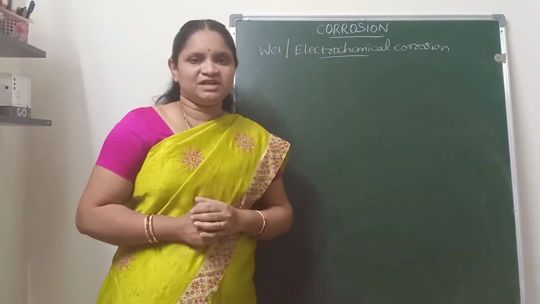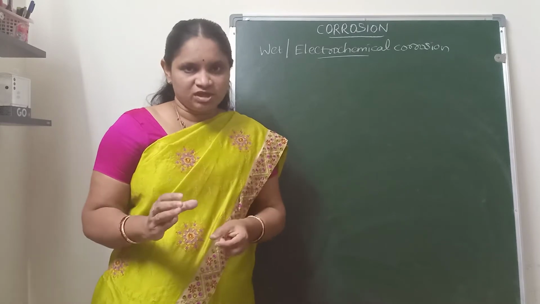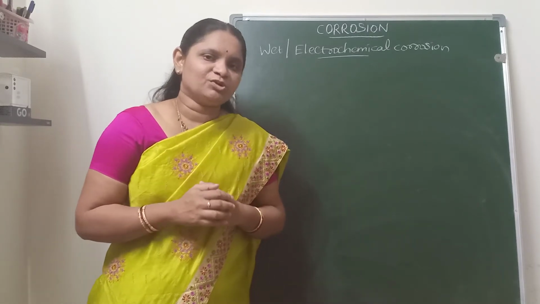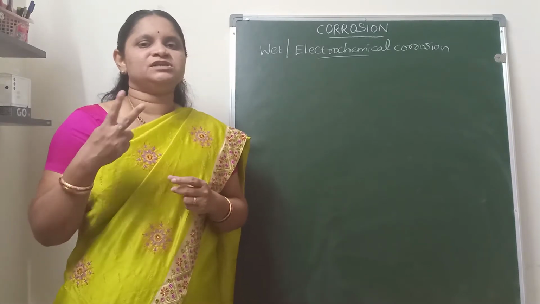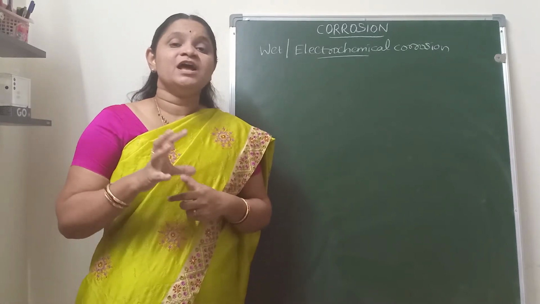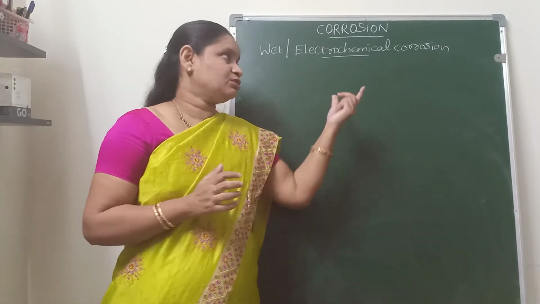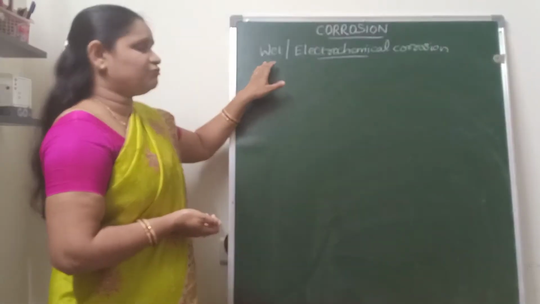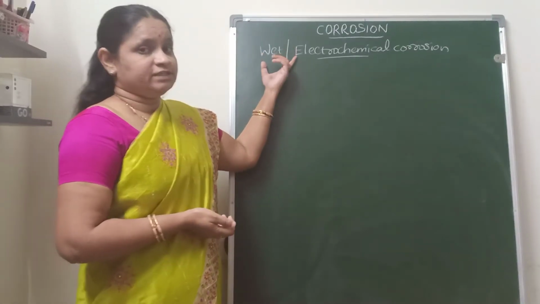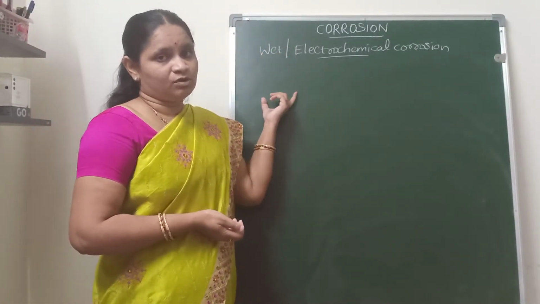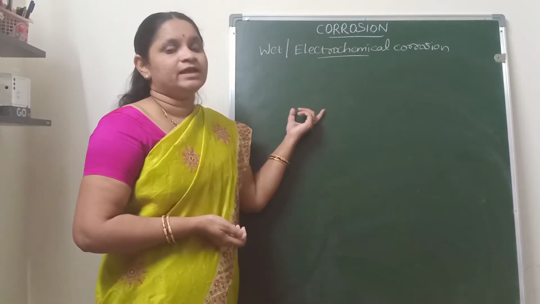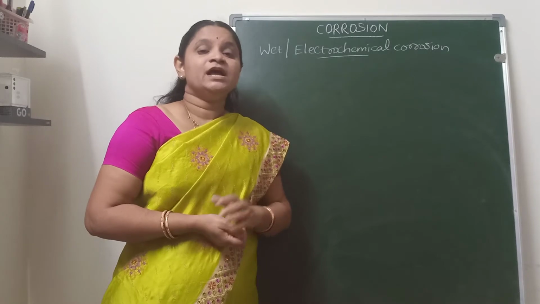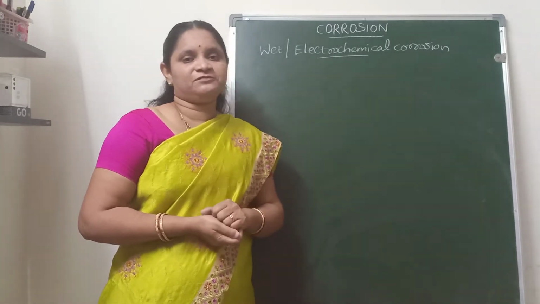So how is an electrochemical cell formed? What is meant by an electrochemical cell? It consists of two electrodes and an electrolytic solution. If two electrodes are dipped in an electrolytic solution, that will construct an electrochemical cell. So in presence of moisture, if the environment attacks the metal surface, then electrochemical cells are formed on the surface of the metal.